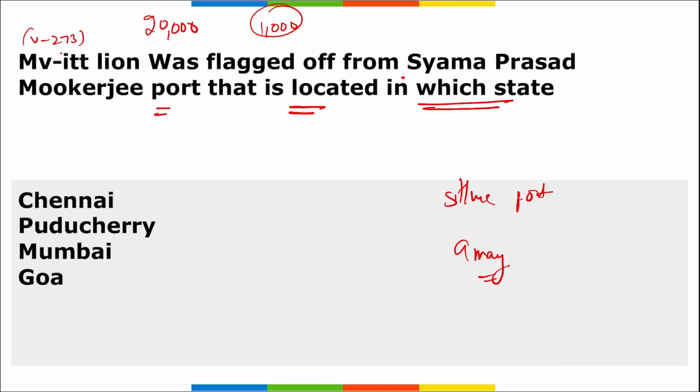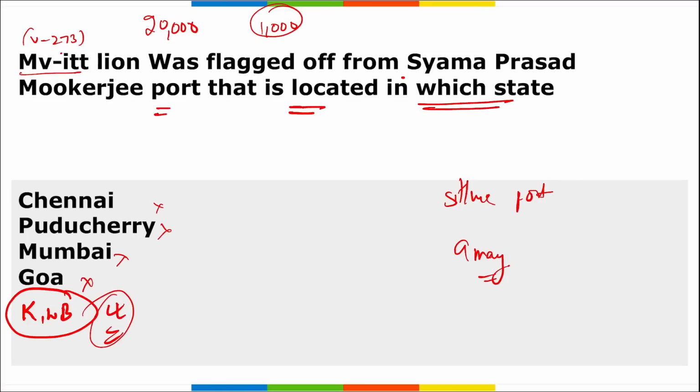This Sitwe port will make it a maritime hub for Myanmar and enhance regional connectivity by enhancing trade. So remember, Shantanu Thakur, the Minister of Ports, Shipping and Waterways, flagged off this MVITT Lion first. Second, it was flagged off from which state? It was flagged off from Kolkata, West Bengal. So the correct option is option 5, none of the above.